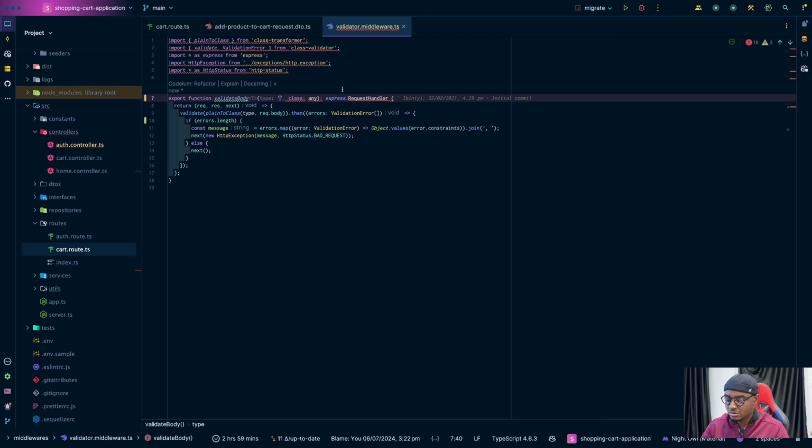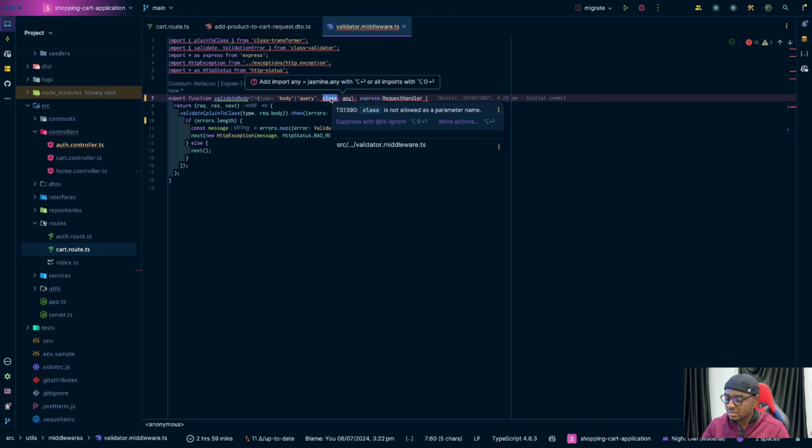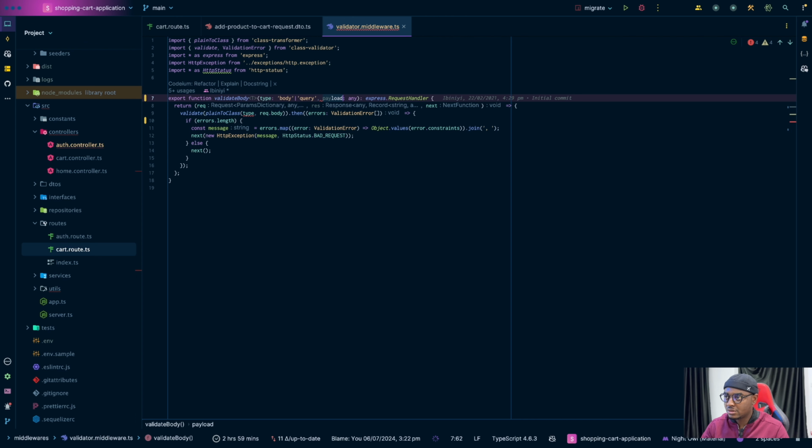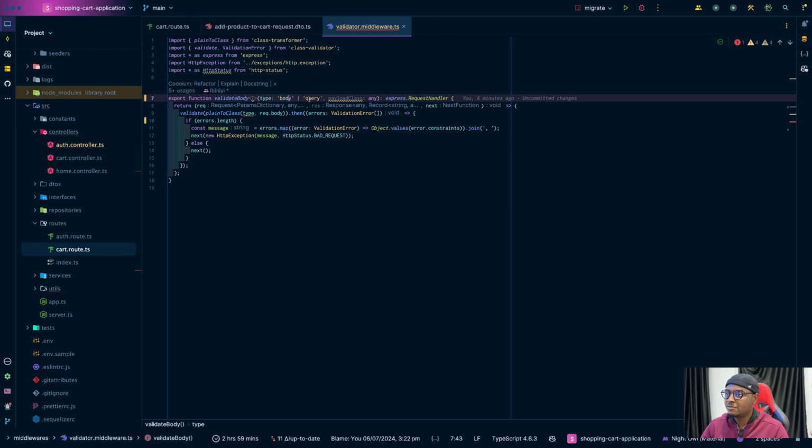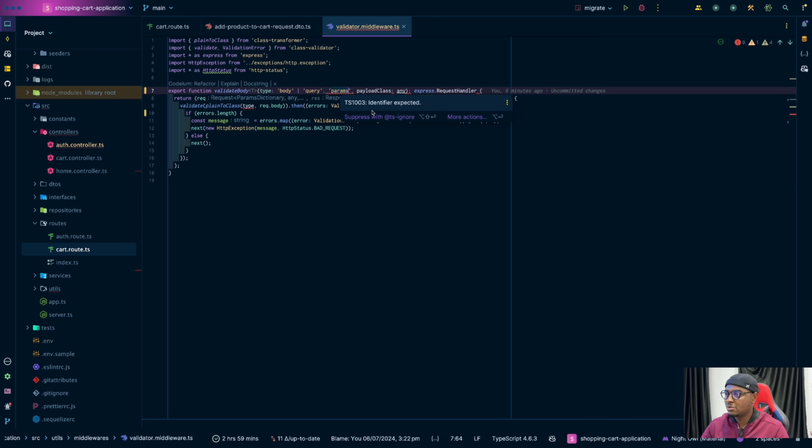Okay, this is going to be like body, query, something like this. Oh, okay. Class is a reserved word. Sorry. I'll just say payload class. Exactly. So we'll do something like this, so that we can validate the body, validate the query, maybe even validate header or whatever it is. We can validate params, right? I think we can validate params too. So yeah, that's basically what we have.